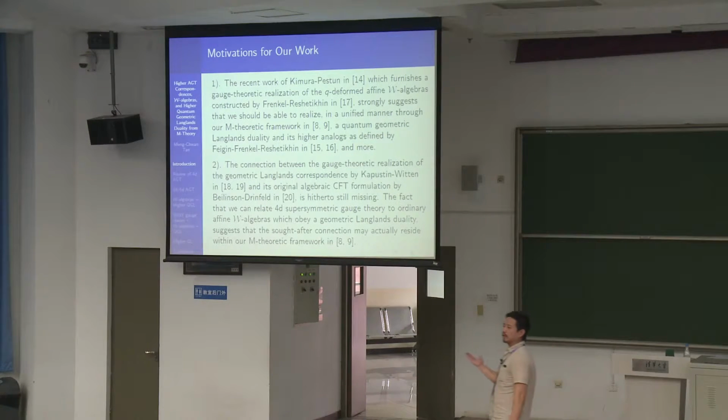By virtue of the fact that you can relate supersymmetric gauge theories to W algebras and also take the critical level limits, that gave me a hint that perhaps we can understand all of this within the same M-theoretic framework that I've been working on. So indeed, this is the case, and I'll explain how this is so to you today.